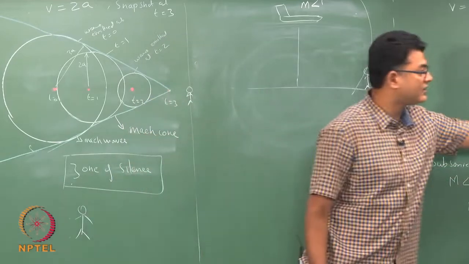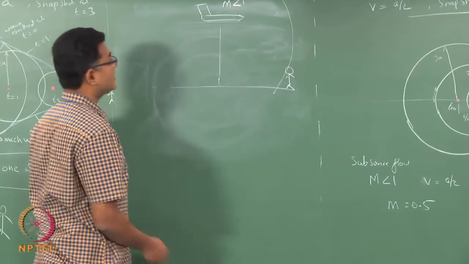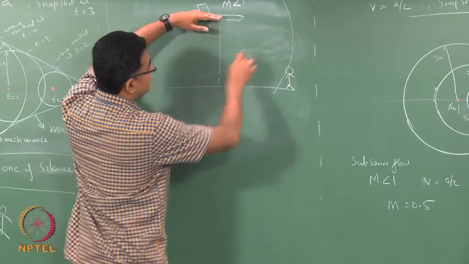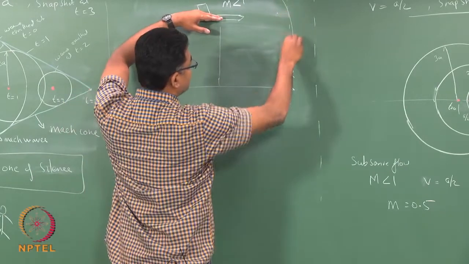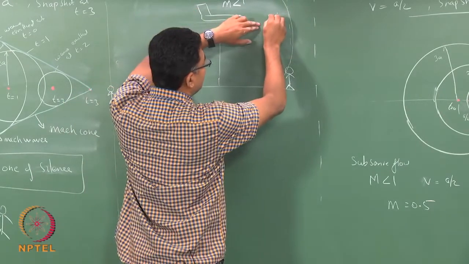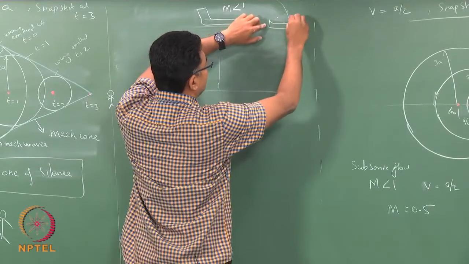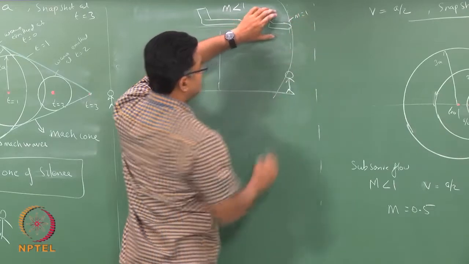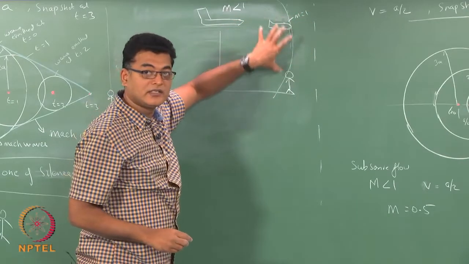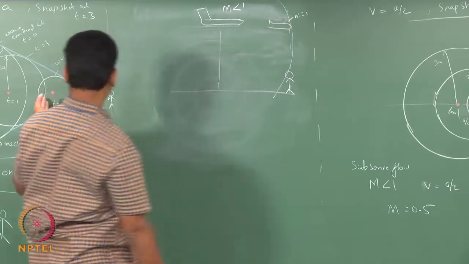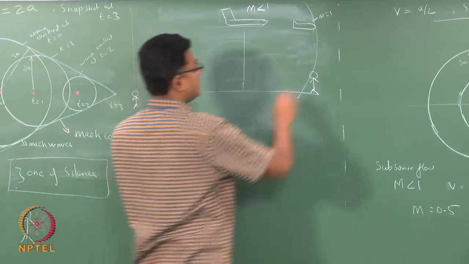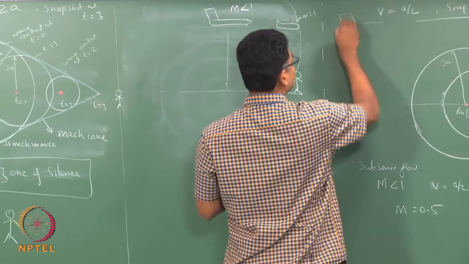Whereas, if it is running at sonic condition, the observation point will see and hear at the same time. Okay. If it is at m equals 1, you will hear and see the vehicle at the same point of time. Whereas, in supersonic case, you will hear it only after some time.